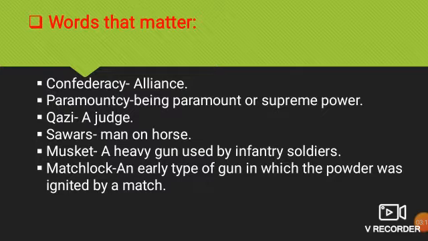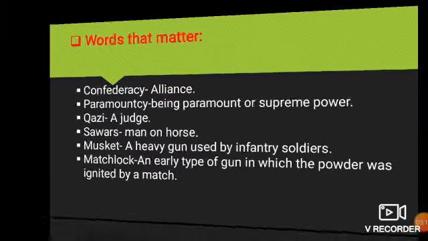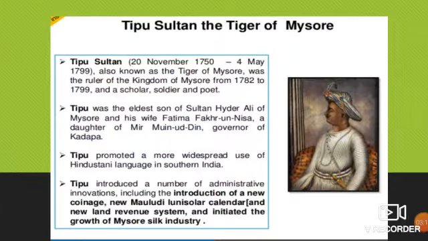In the southern part of India, what happened? In Mysore, there was an important and very strong ruler, king Hyder Ali Khan. And Hyder Ali's son was Tipu Sultan.